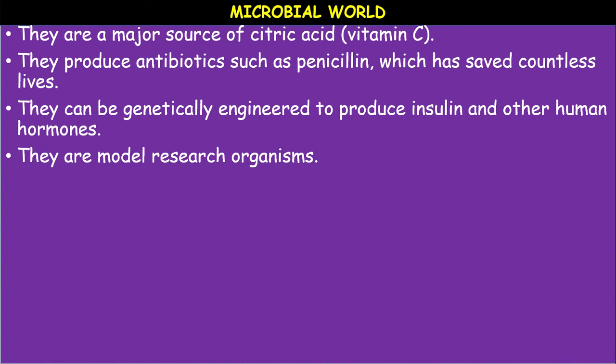Yeast is also used in the alcohol industry for the production of wine and beer from fruit juices or barley. The fermentation of the sugars from the substrates leads to formation of wine and beer. Fermentation process, the conversion of sugars into alcohol. And fungi like aspergillus and penicillium are used in the dairy industry to impart different flavors to cheeses. Okay. The production of citric acid at industrial levels is brought about by the fungus aspergillus.